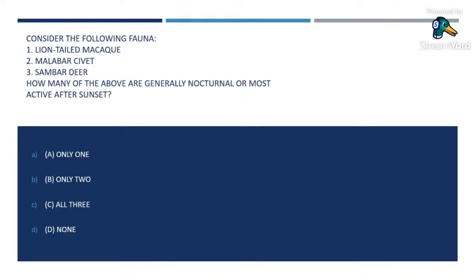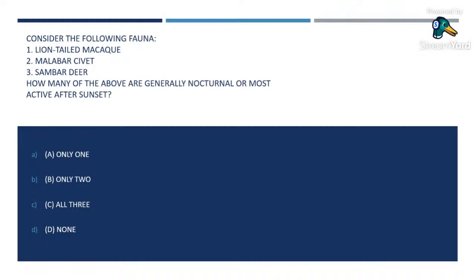Now this sambar deer, the elusive sambar deer, are nocturnal animals as they are most active at dusk and at night. They are found in a broad range of forest habitats like deciduous forests, rainforests, and mixed forests. These deer play an important role in the ecosystem by dispersing seeds throughout their native range. Then, this sambar deer has been listed as a vulnerable species on the IUCN Red List.